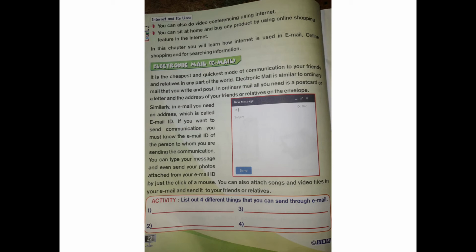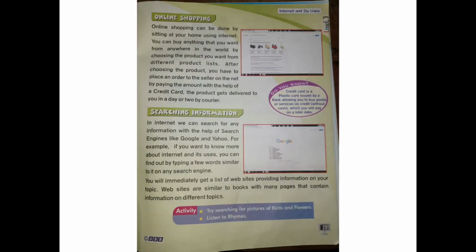Okay, children. Now, online shopping. Next page. Now we have page number 23. In that, online shopping. Online shopping can be done by sitting at home using the internet. We can buy anything that you want from anywhere in the world by choosing a product you want from different product lists. After choosing a product, you have to place an order to the seller on the net by paying the amount with the help of a credit card. The product gets delivered to you in a day or two by courier.